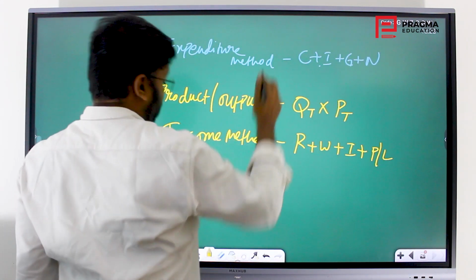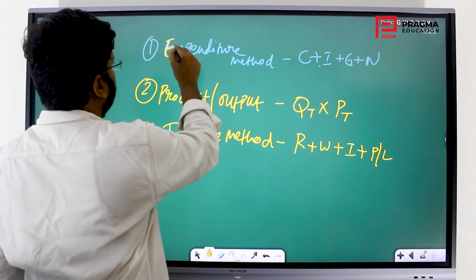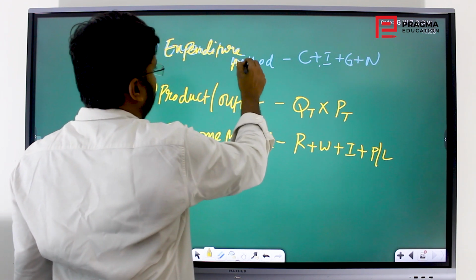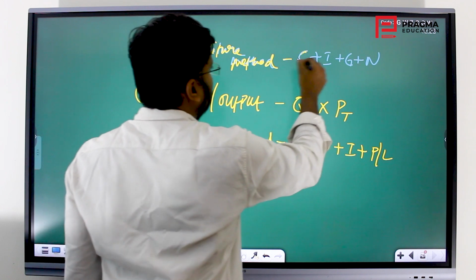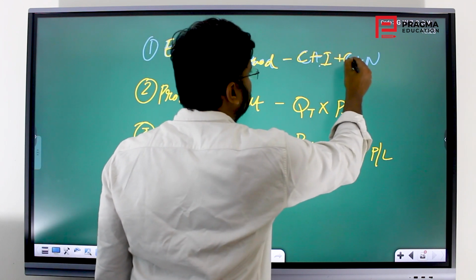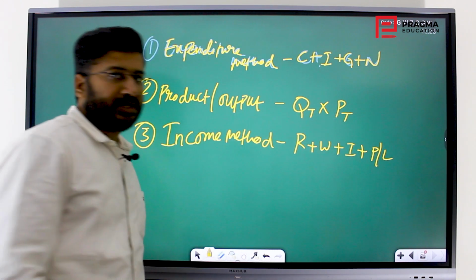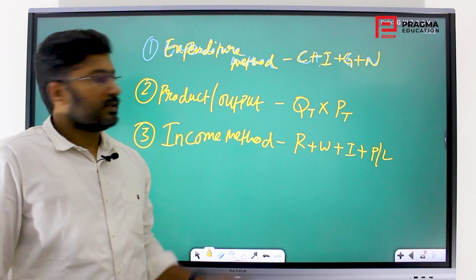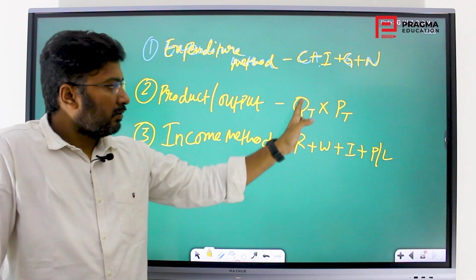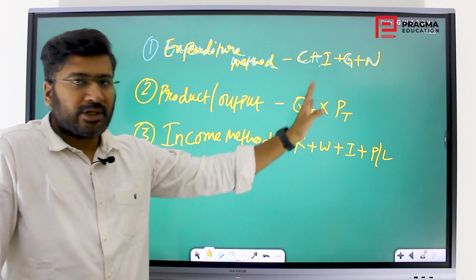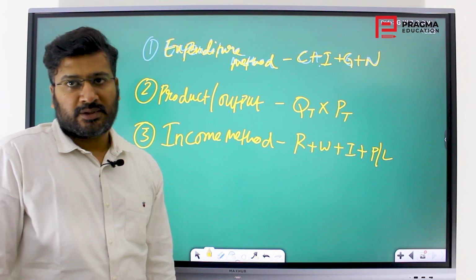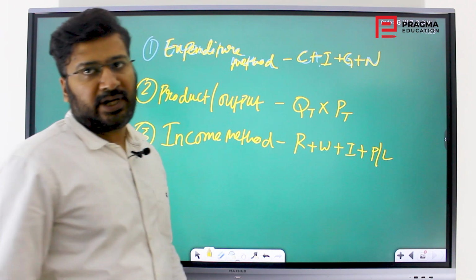So the expenditure method, I will just write again. Expenditure method is C plus I plus G plus N, that is consumption expenditure plus investment expenditure plus government expenditure plus net exports. In the product method, it is the total quantity of the product into prices of the product. In the income method, you calculate these incomes. So these are the measurements of national income.